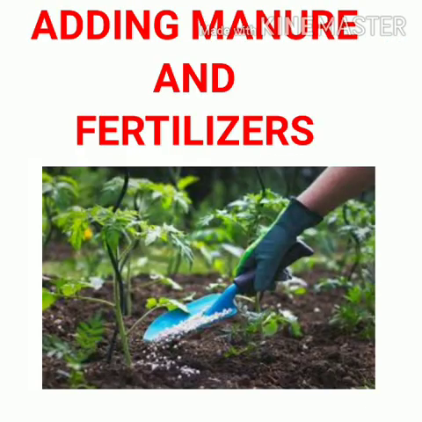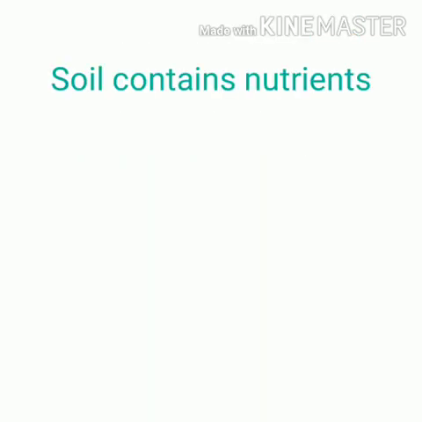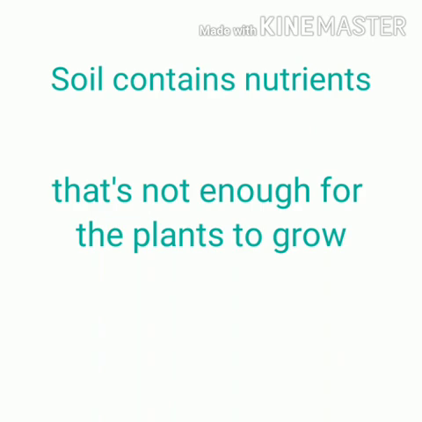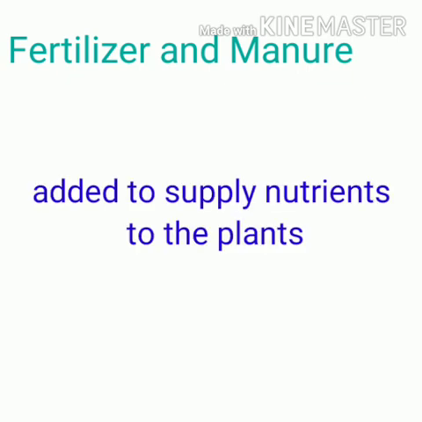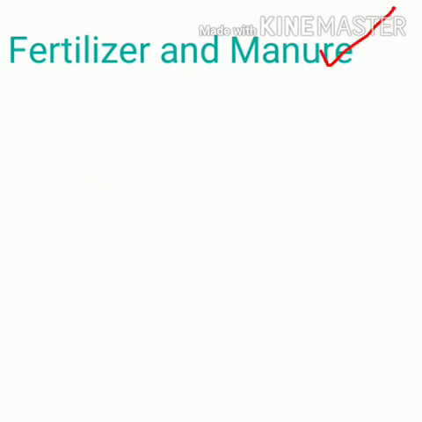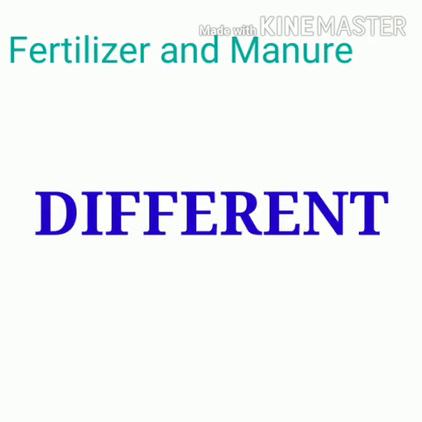Now we are going to see about adding manure and fertilizer. We know that soil has nutrients, but that is not enough for the plants to grow. So we are giving fertilizer and manure. These are the substances that are added to the soil to supply nutrients to the plant. But the nature of manure and fertilizer is totally different. That we will see one by one, and at last we will see the difference.